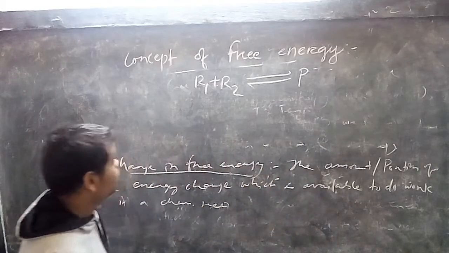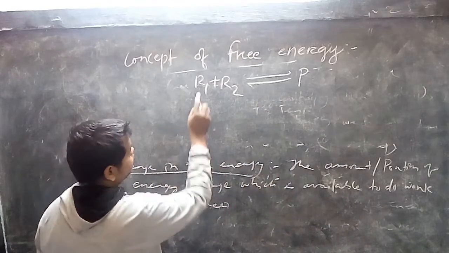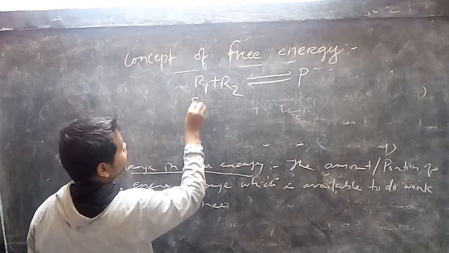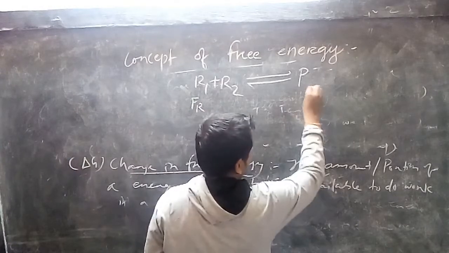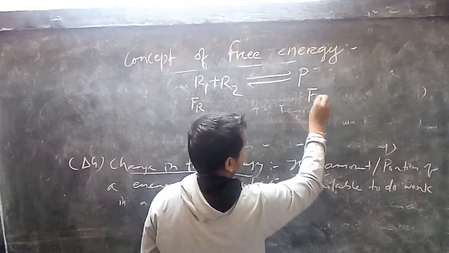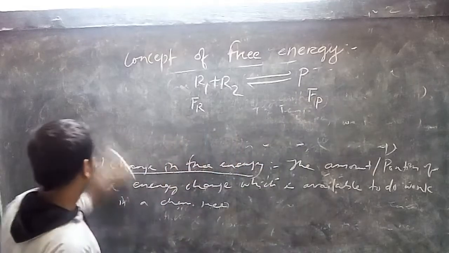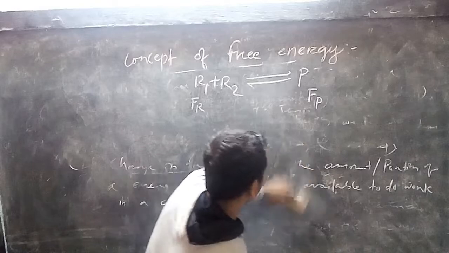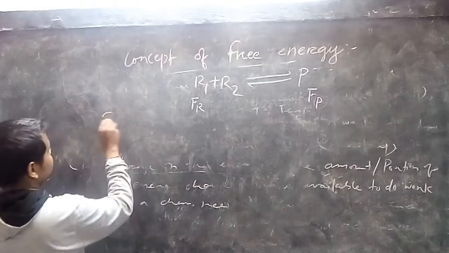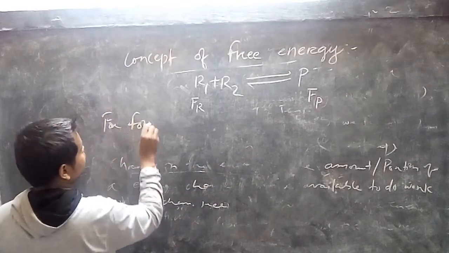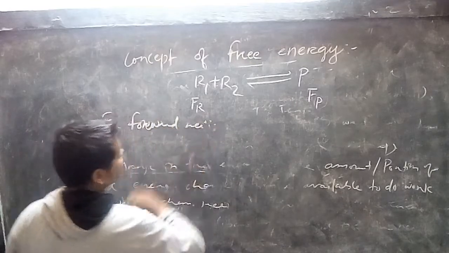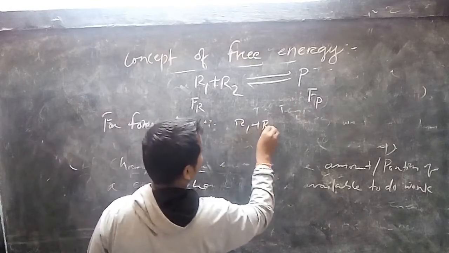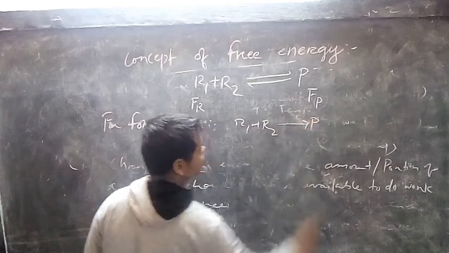Suppose the free energy associated with reactant is denoted as Fr and the free energy associated with product is Fp. Okay. Then for forward reaction. Forward reaction means R1 plus R2 giving rise to product. This is the forward reaction.